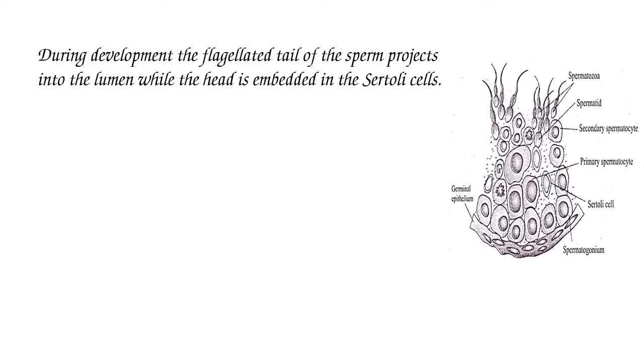During development, the flagellated tail of the sperm projects into the lumen while the head is embedded in the Sertoli cells.